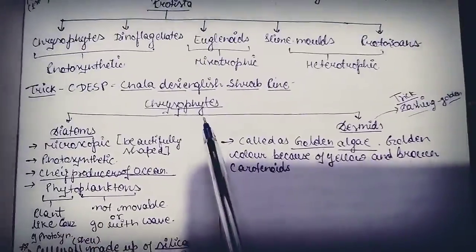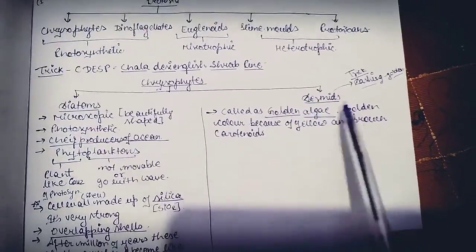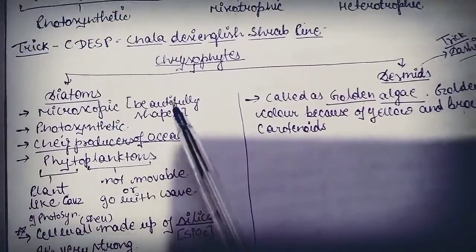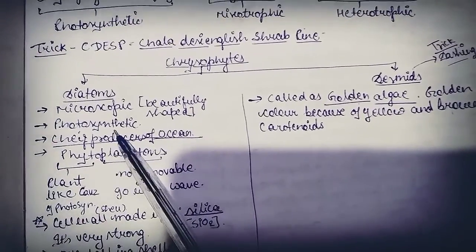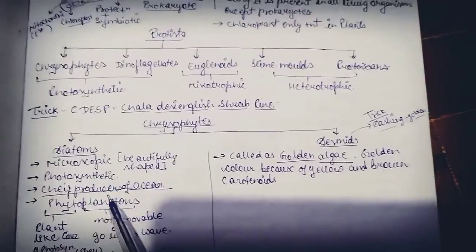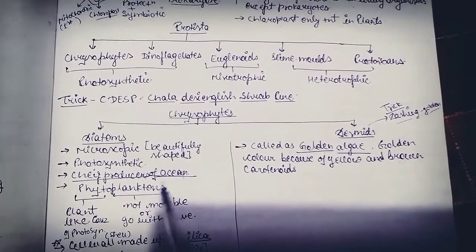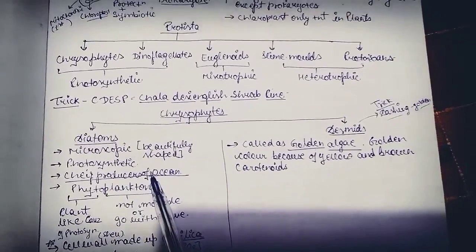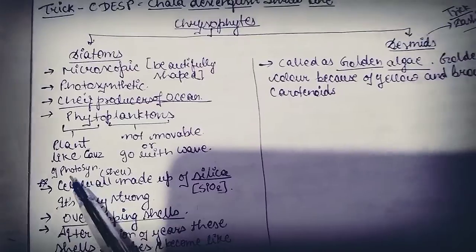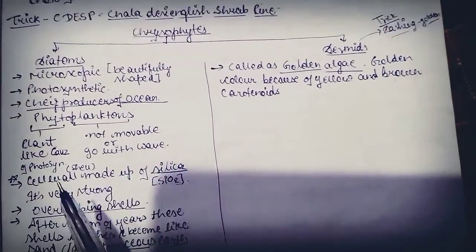Then the first one is chrysophytes. Chrysophytes are again of two types: diatoms and desmids. Diatoms are microscopic and beautifully shaped. These are photosynthetic, as we have seen that before euglenoid these both are photosynthetic. Diatoms are chief producers of oceans, meaning they produce in a large amount, and these are phytoplanktons. Phyto means plant-like because of photosynthesis, and planktons means not movable, or we can say they go with the waves.